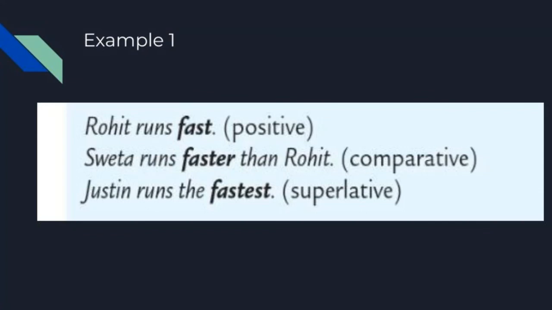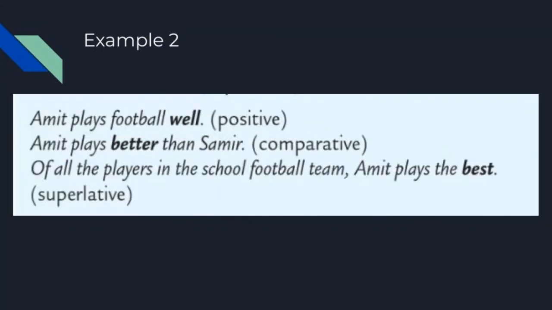Rohit runs fast. Fast is a positive adverb. Okay. Sweta runs faster than Rohit. In the second sentence, we are comparing two persons. So it is comparative. Faster. Faster is a comparative form. And than is the keyword. Justin runs the fastest. It means we compare more than two. The fastest. When we are using est, the keyword is the. Okay students, this is one type of example. Now we are going to see second type of example.